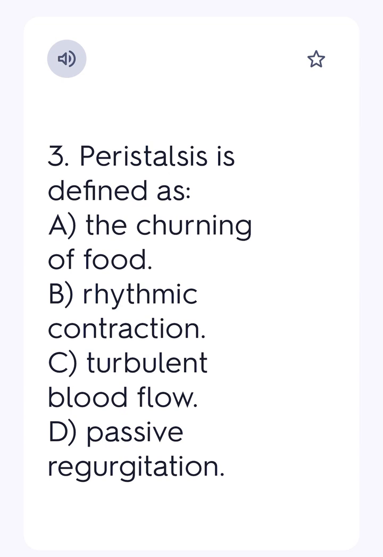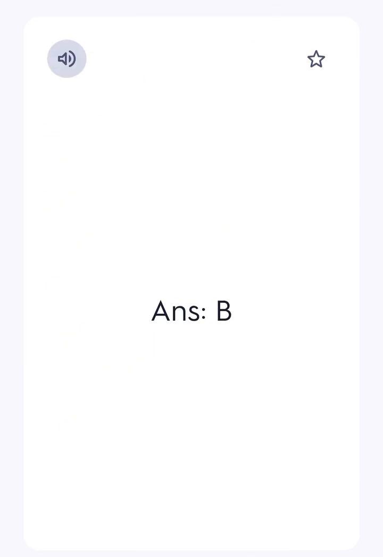3. Peristalsis is defined as A. the churning of food, B. rhythmic contraction, C. turbulent blood flow, D. passive regurgitation. Ans. B.